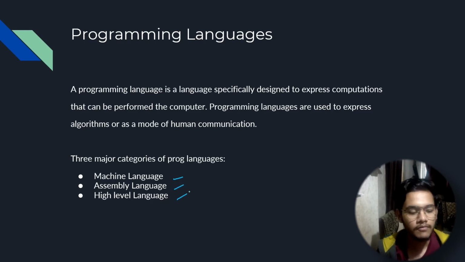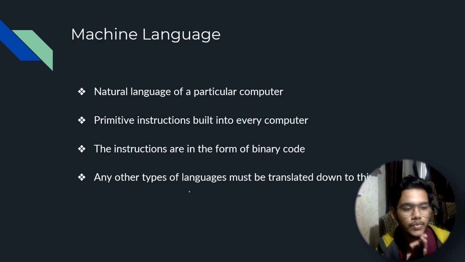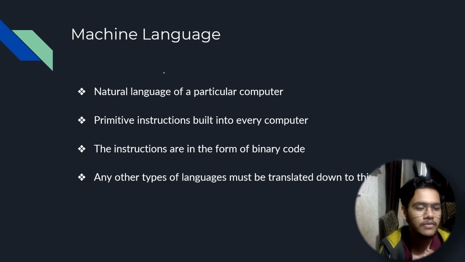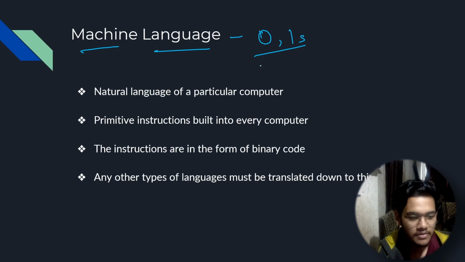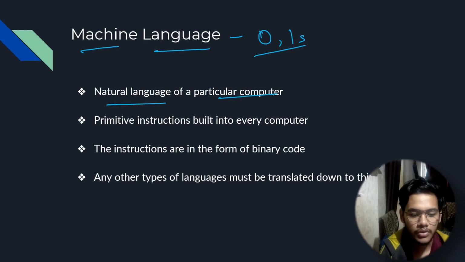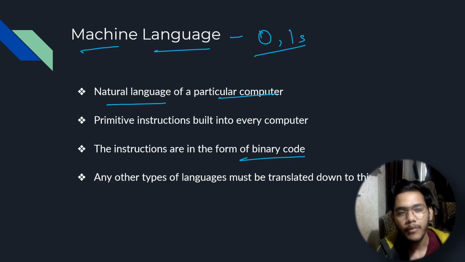Let's look at them one by one. So we have machine language, basically the language that the computer speaks, right? The binary language, the zeros and ones. That's what machine language is. It's the natural language for a computer. It's the binary code, and any other language that you're going to use,